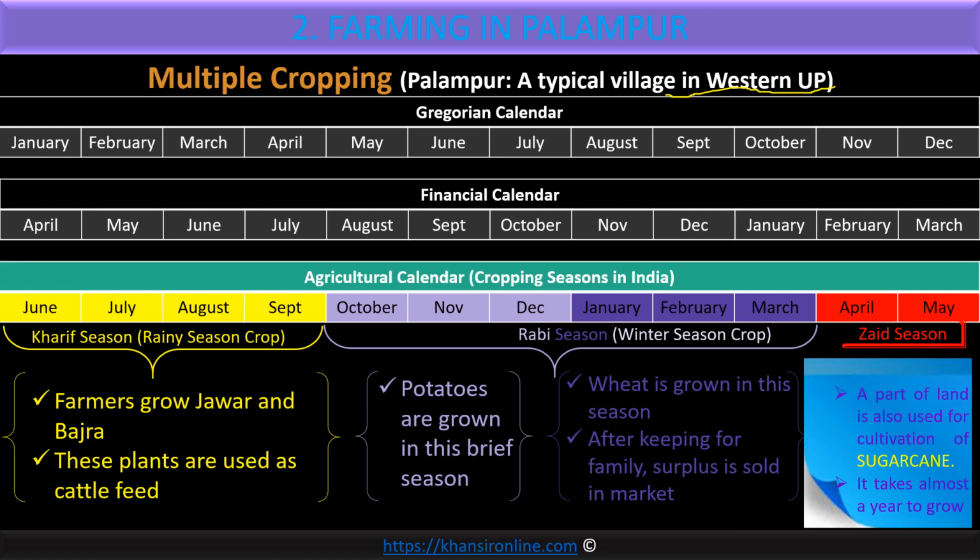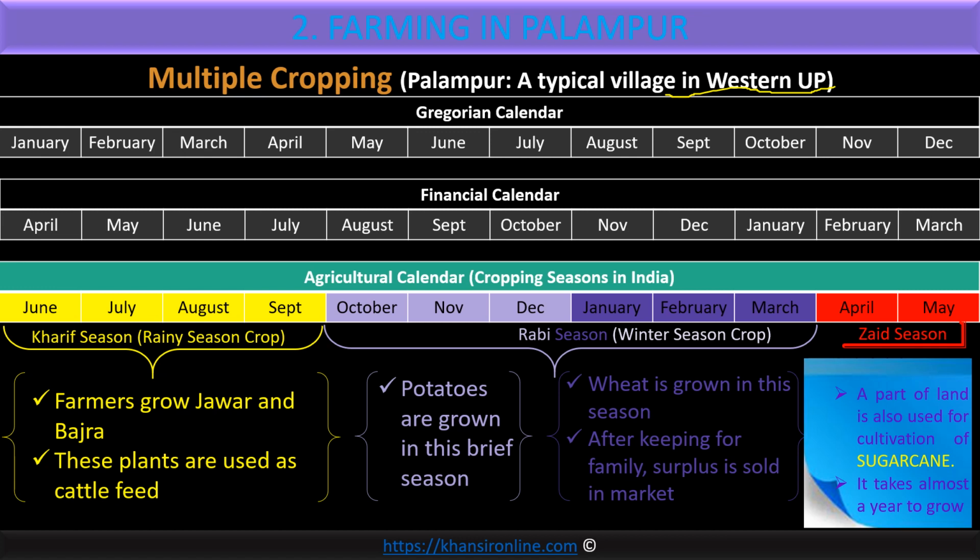Then comes the Rabi season. Rabi season includes half of winter and some part of summer, winter to summer. And then there's the Zaid season, a small middle season. So what is the Kharif season? Generally, rainfall starts in India by the month of June, July, and by September there is good rainfall. Of course, November also we may have some rainfall, the retreating monsoon. We'll discuss them in geography when we cover the seasons.